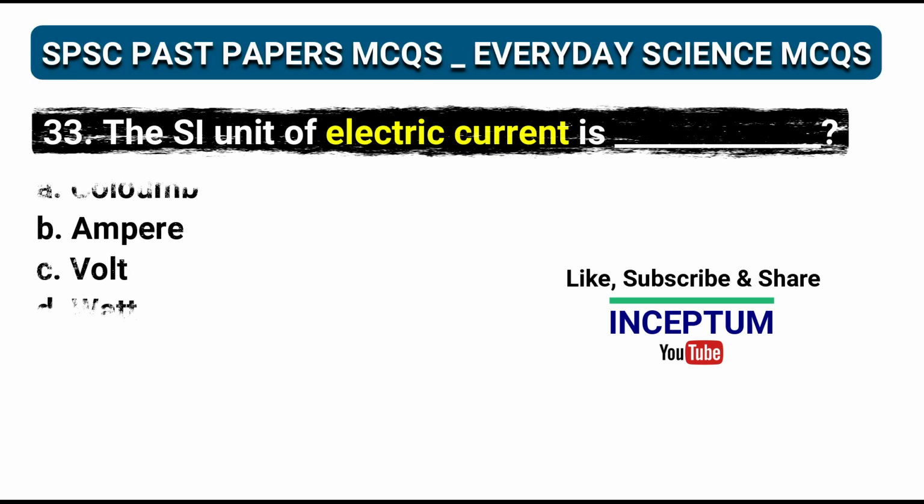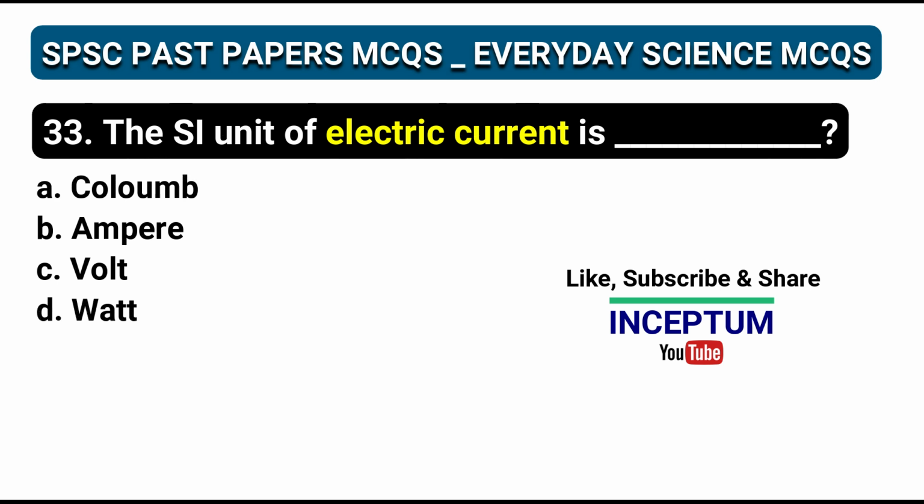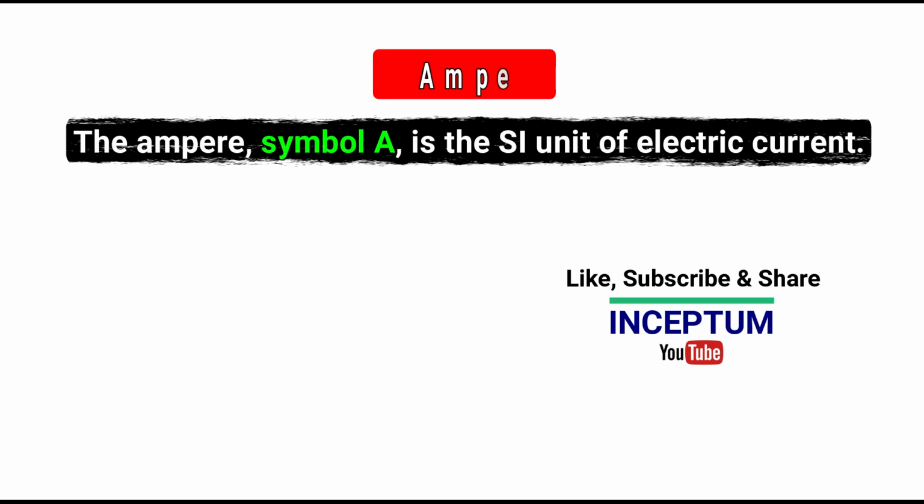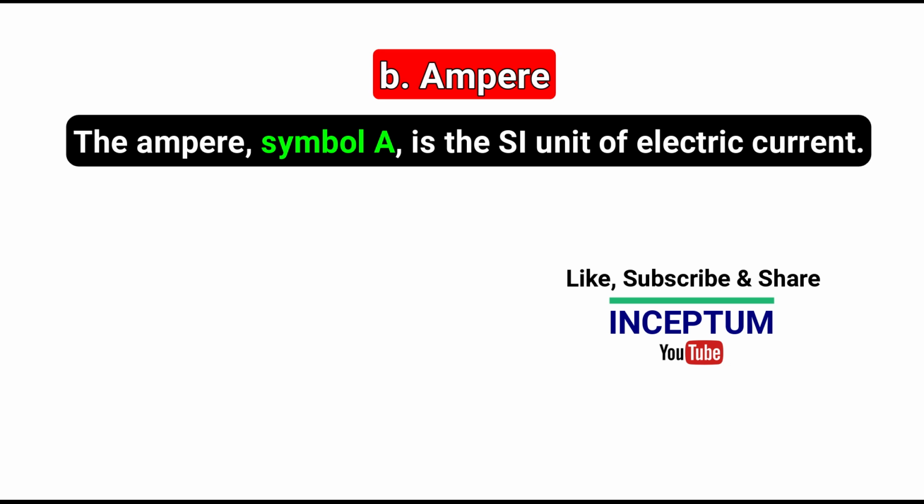Question number 33. The SI unit of electric current is. In the four options: coulomb, ampere, volt, watt. And the right one is option B, ampere. The ampere, symbol A, is the SI unit of electric current.